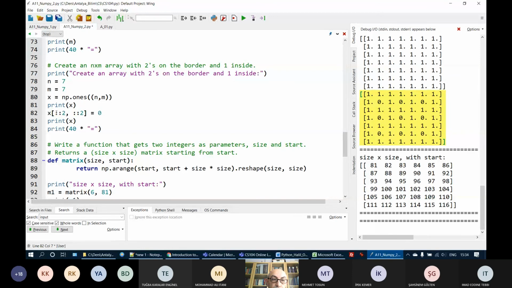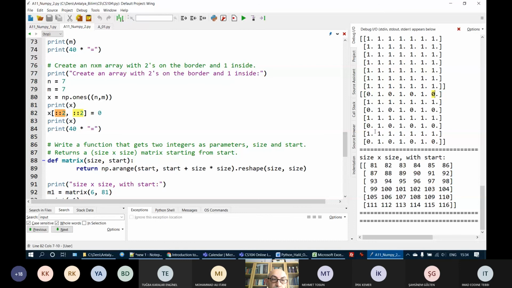This will just take all even numbered rows and even numbered columns. Let's run this. This is even numbered row. This is even numbered column 0, column 2, column 4, column 6. So we get this, okay?